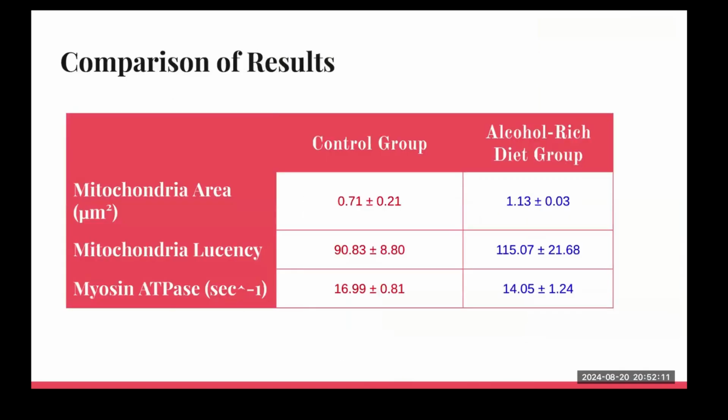So, a comparison of these results. Here you can see an overall comparison between the alcohol-rich diet group and the control group, showing that the mitochondrial area and the mitochondrial lucency, or the variation, are higher, and the myosin ATPase is lower in the alcohol-rich diet group.